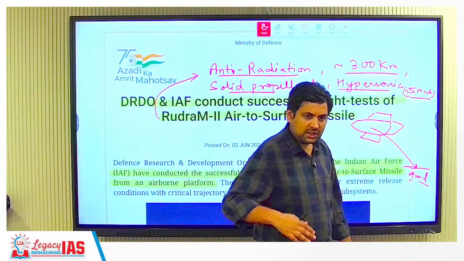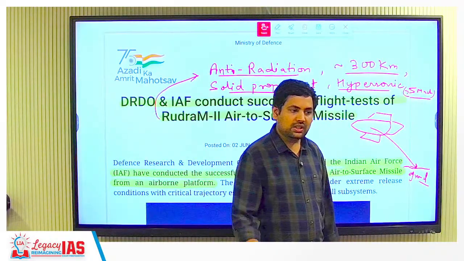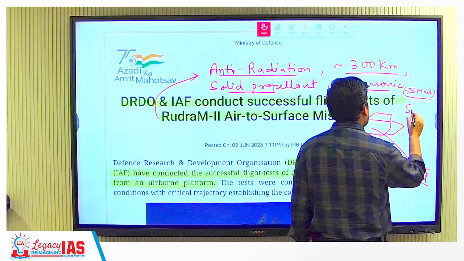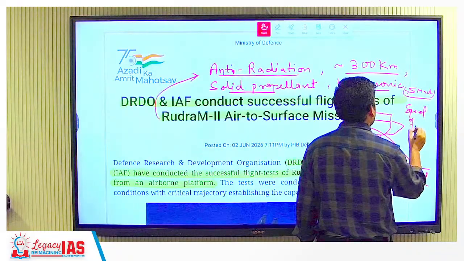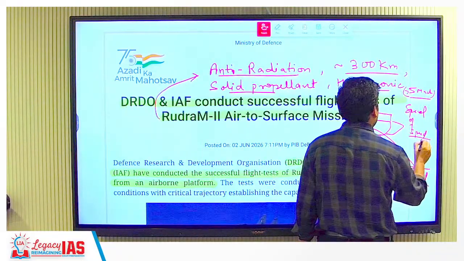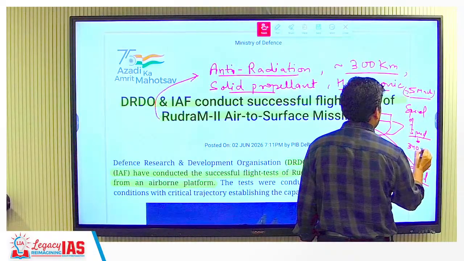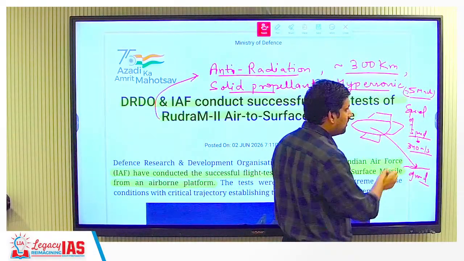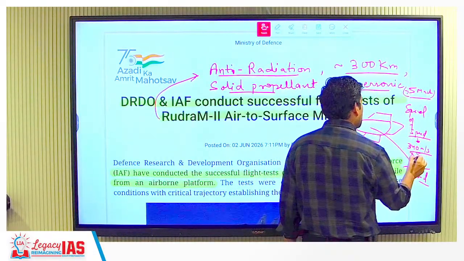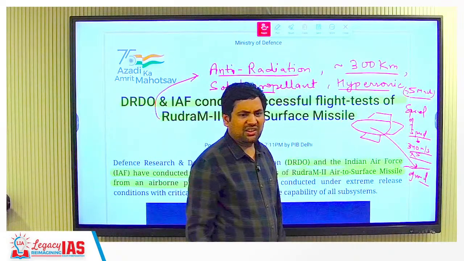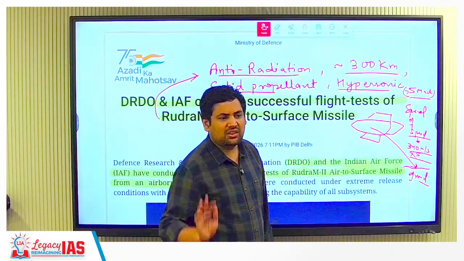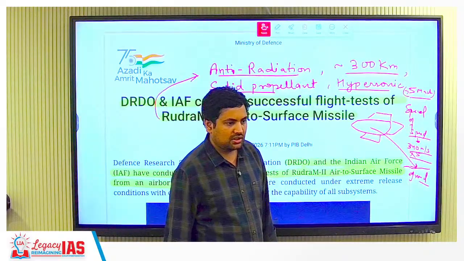Greater than 5 Mach means more than 5 times the speed of sound. What is the speed of sound? The speed of sound in air or vacuum conditions is usually considered 340 meters per second. Greater than 5 Mach means 340 into 5 and something, so more than 1700 meters per second. That kind of speed it is going at.